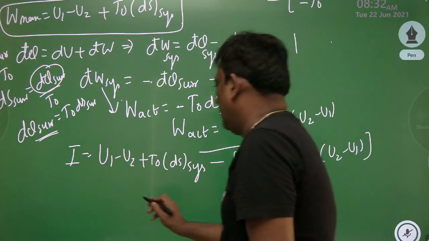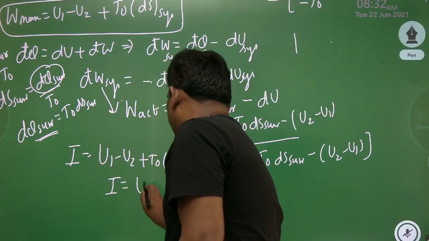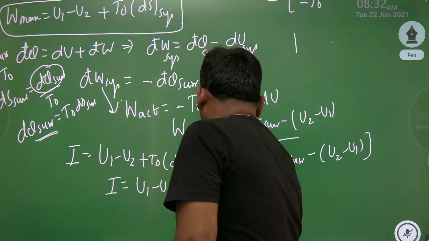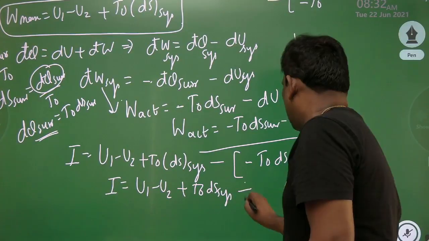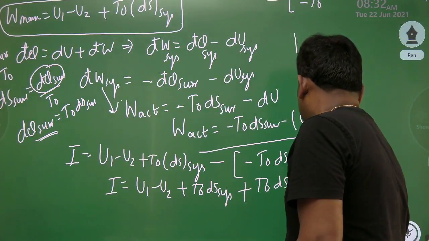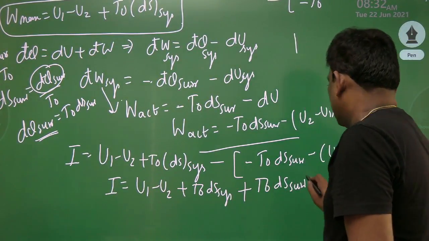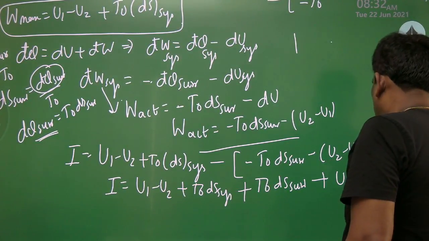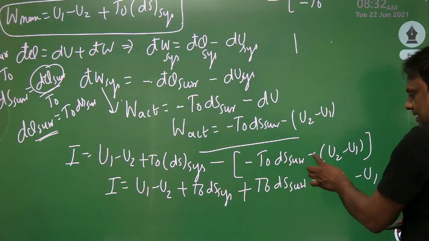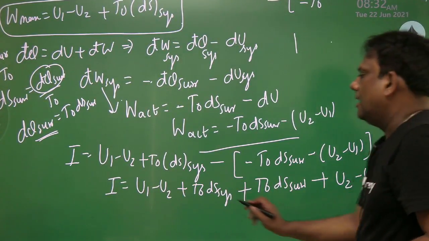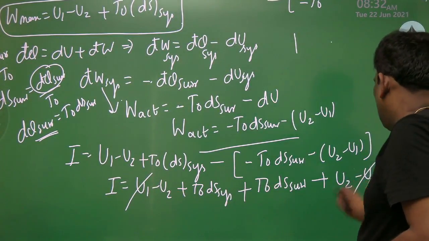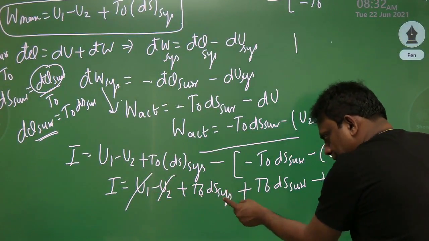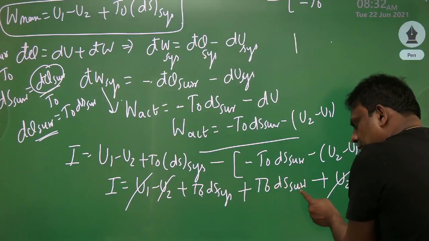So therefore, the irreversibility is given by U1 minus U2 plus T naught ds of system, minus of minus T naught ds of surroundings, minus of minus U2 minus U1. Minus of minus is plus, so plus U2 minus U1. Plus U1 minus U1 plus U2 minus U2 is gone. So irreversibility is T naught into ds of system plus T naught into ds of surroundings.